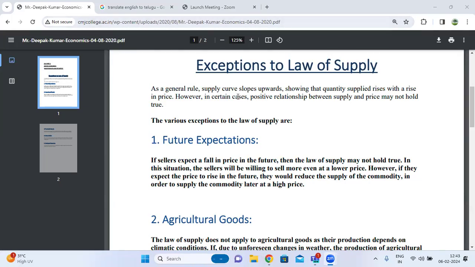Good morning, all. Today we are going to discuss one of the important questions: the exemptions to the law of supply.